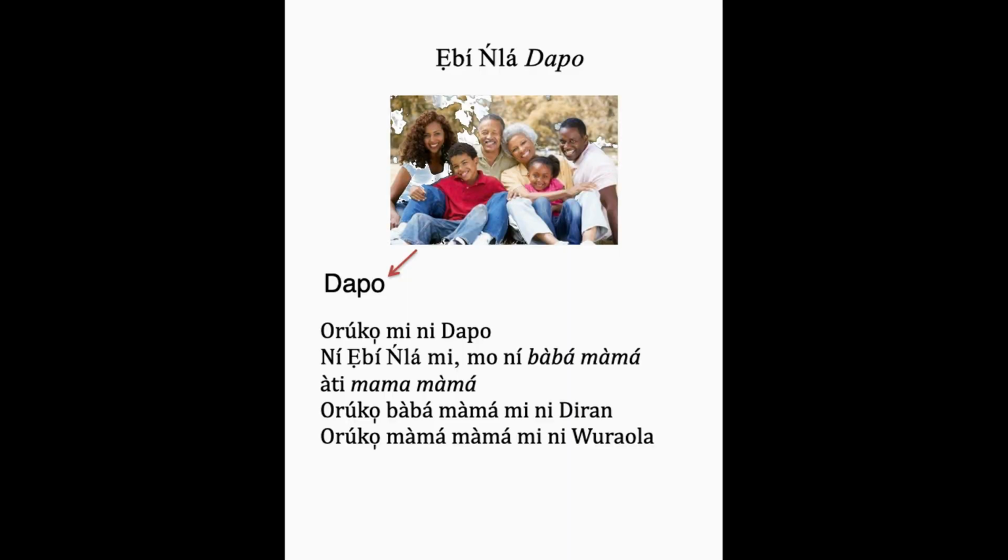But Diran is talking about the parents of his mom. And so it's going to be Baba Mama àti Mama. Okay, just to clarify that. And then he introduces them by saying, Orúkọ Baba Mama mi ni Diran. Orúkọ Mama mi ni Wúràọlá. Okay, so we got that all settled.